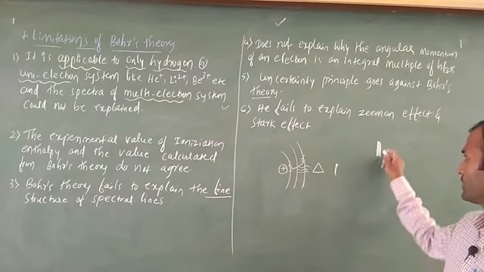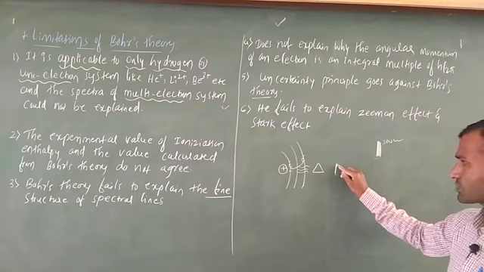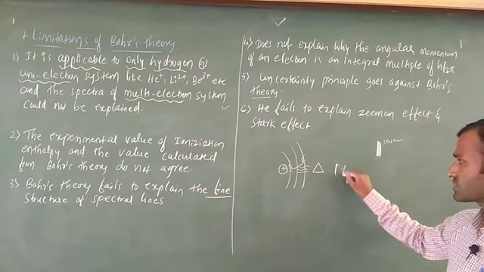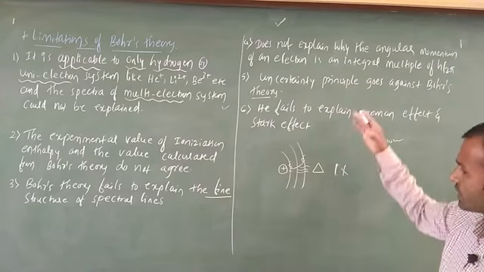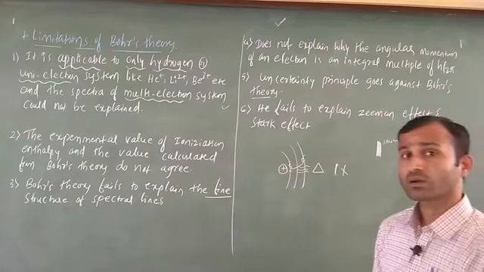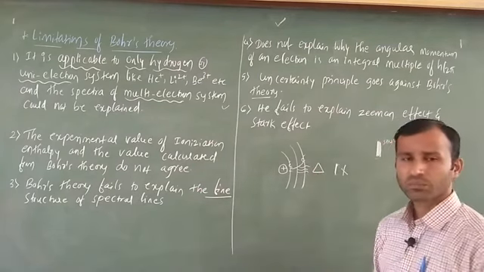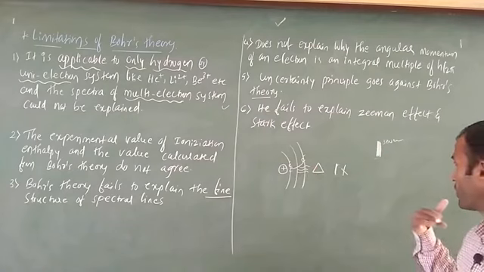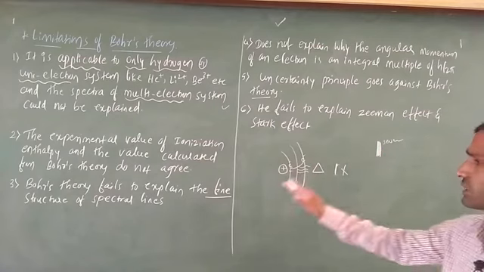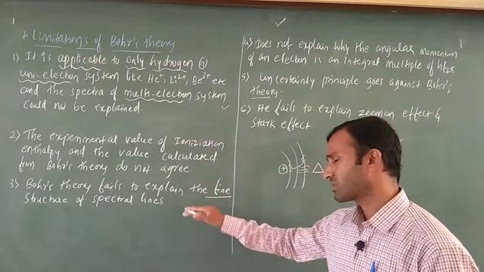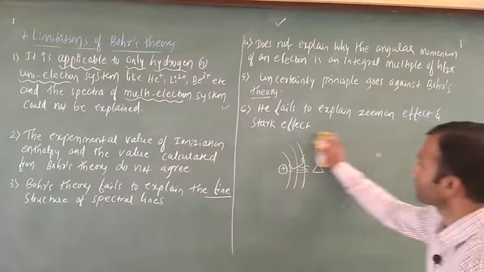Okay, is it clear? There is a formation of several lines, but in this case a single line is assumed. A single line is not possible, several lines are possible, but initially that much advanced spectroscopic apparatus was not there at that time, that is why they got only one line. Nowadays more advanced technologies are there, in that case they are going to get several lines. Again this limitation is going to fail. Okay. Next one,